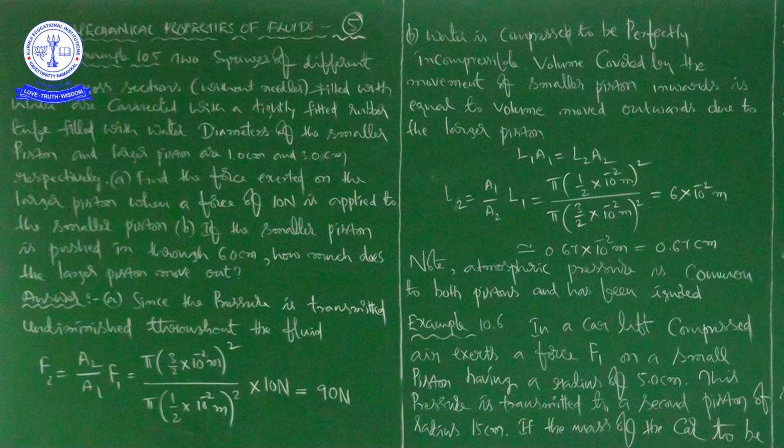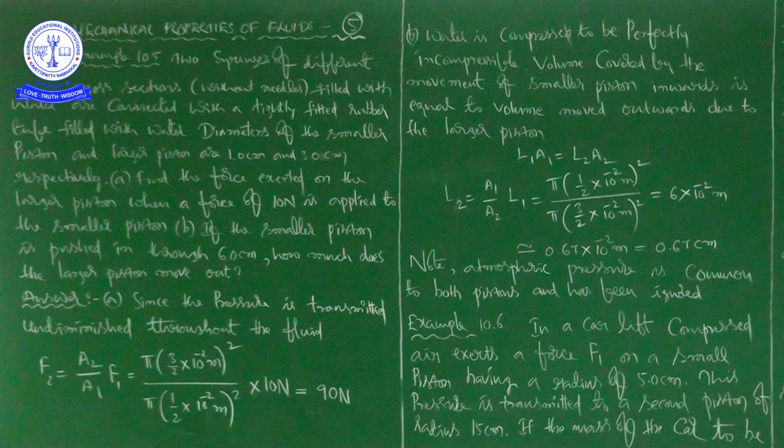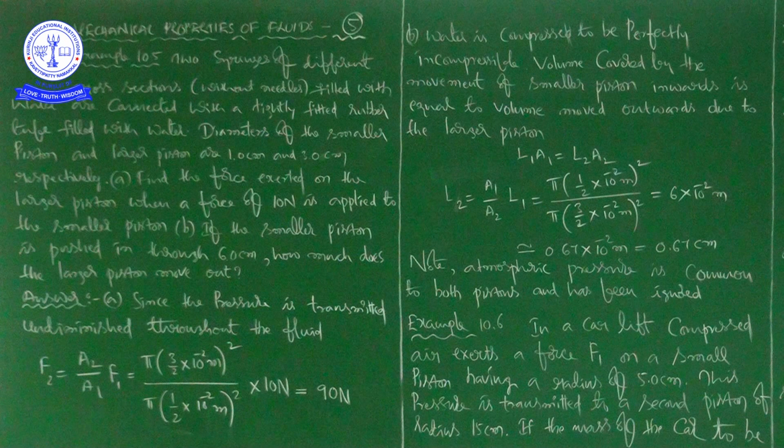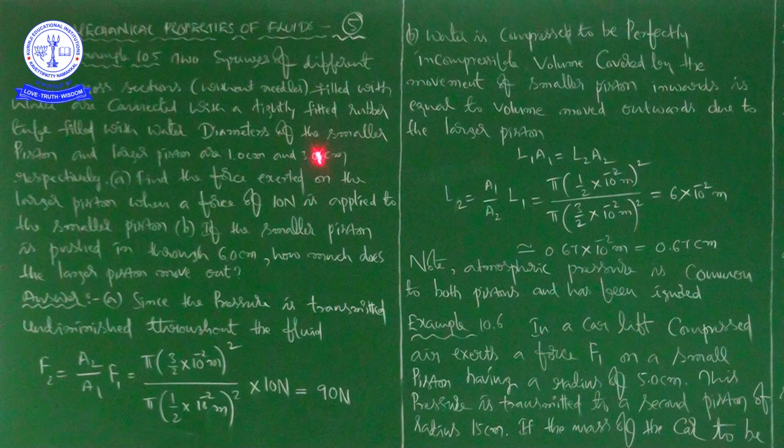That picture we have to keep in mind, because here he is talking about a smaller piston and a larger piston, right? Smaller piston means having less area of cross section. Area of cross section means generally pi r square. So the r value we got is 0.5 centimeter here, and here it is 1.5 centimeters for the larger piston. By knowing the r value, you can find the area of cross section, that is pi r square.